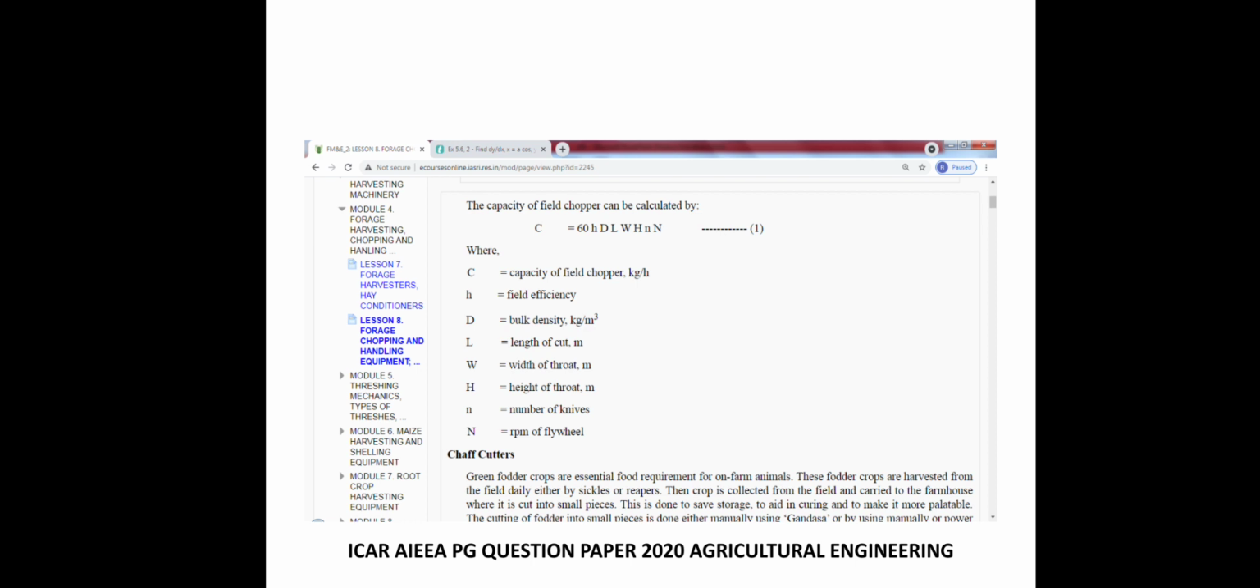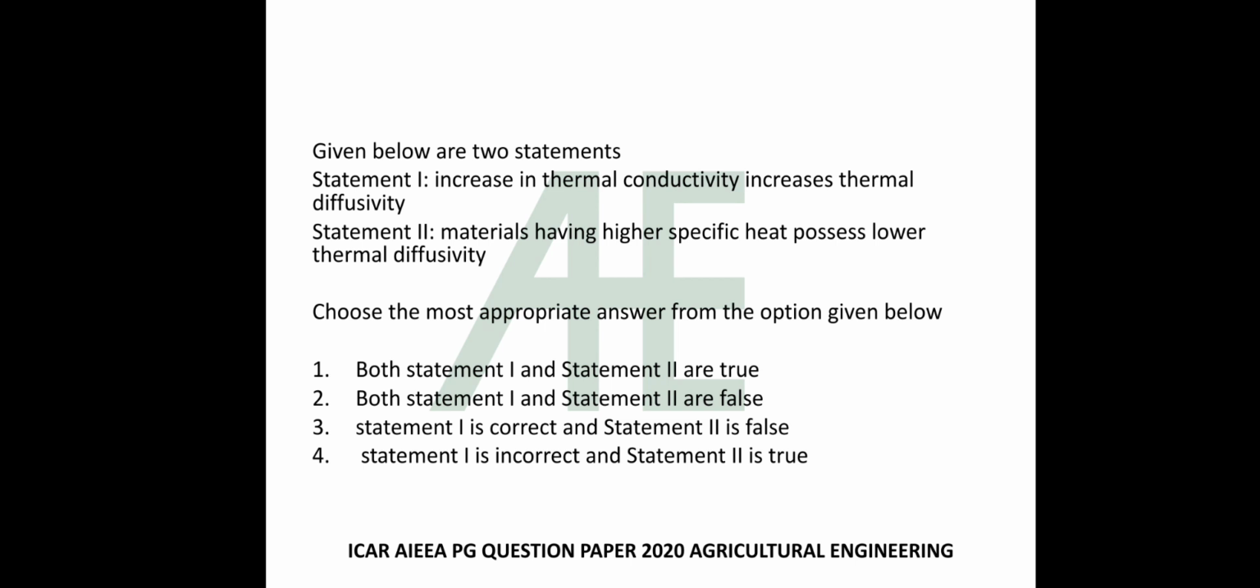Go through that. Now given below are two statements. Statement 1, increase in thermal conductivity increases thermal diffusivity. Statement 2, materials having higher specific heat possess lower thermal diffusivity. Choose the most appropriate answer from the options given below. Both statement 1 and statement 2 are true. Both statement 1 and statement 2 are false. Statement 1 is correct and statement 2 is false. Statement 1 is incorrect and statement 2 is true. Give the answer of this question in the comments box.